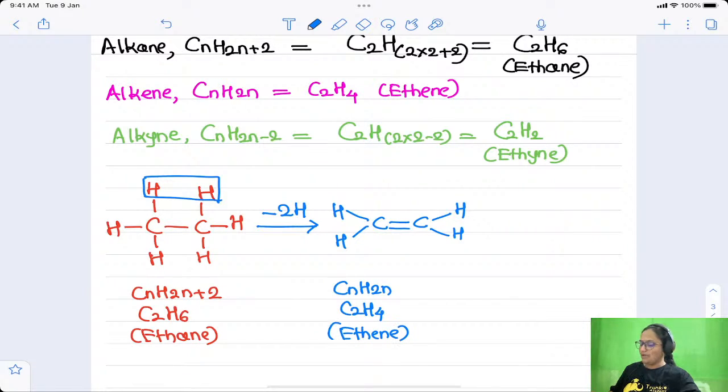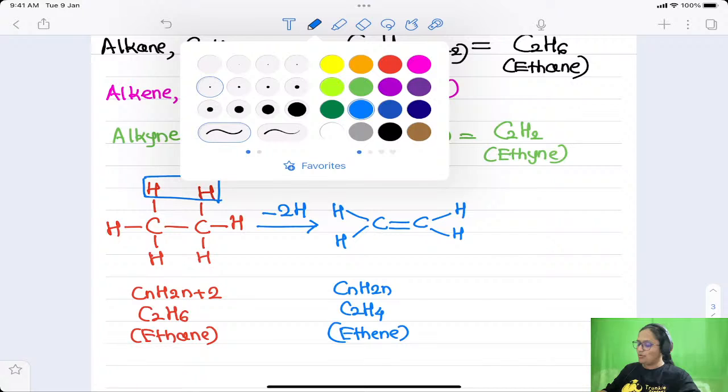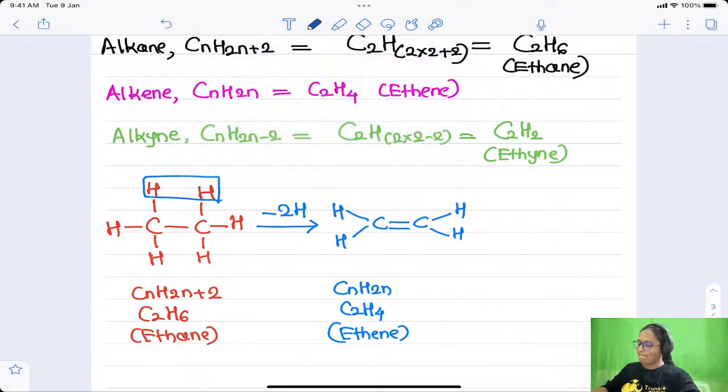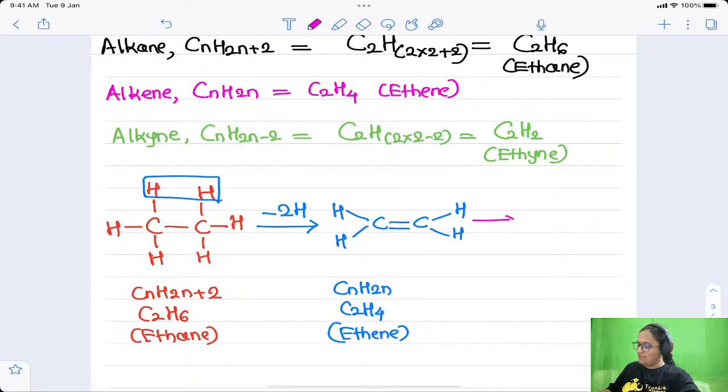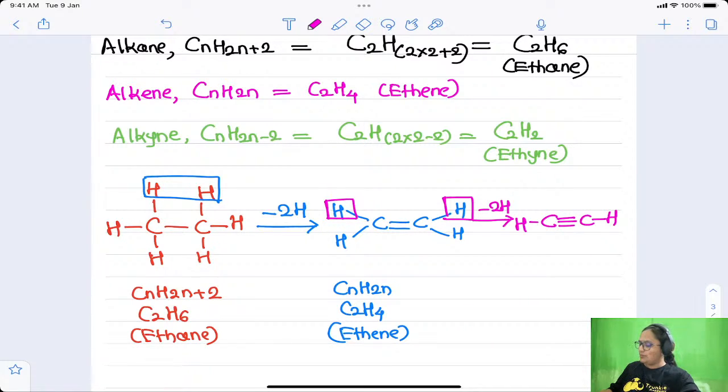Again, if I further remove 2 more hydrogens from this, again minus 2H, let us say this one and this one. Every carbon will be attached to only 1 hydrogen in that case, like this. Now you can see to satisfy valency there will be a triple bond, so it is CnH2n-2, that is C2H2, that is nothing but ethyne.